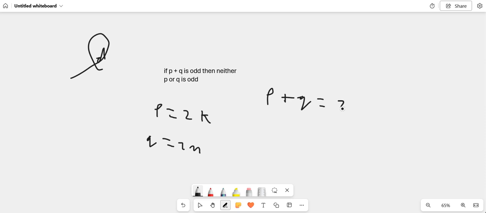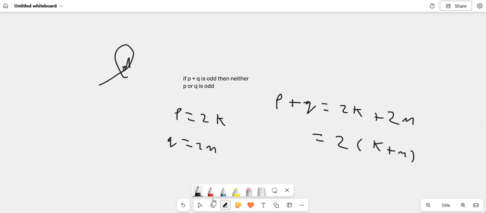So P plus Q is going to be 2k plus 2m. You might think, what do we achieve from that? We've got a 2 here and a 2 there. What I can do is take out 2, I can factorize that, and it just becomes 2 times k plus m. So this is what P plus Q is, and this is actually an even form again. It's 2 times something, which makes it even.